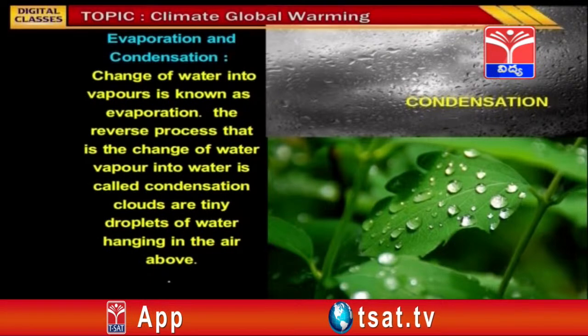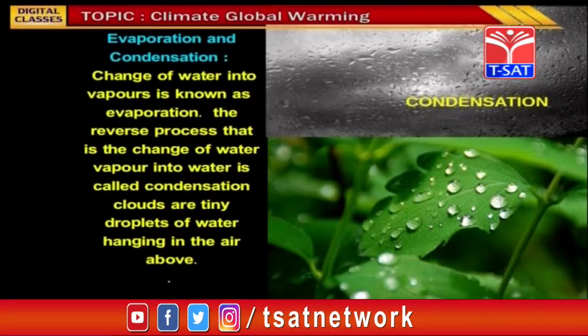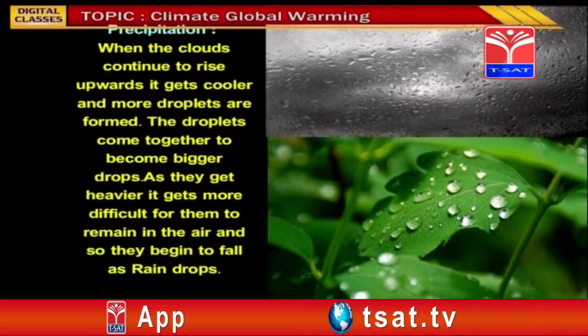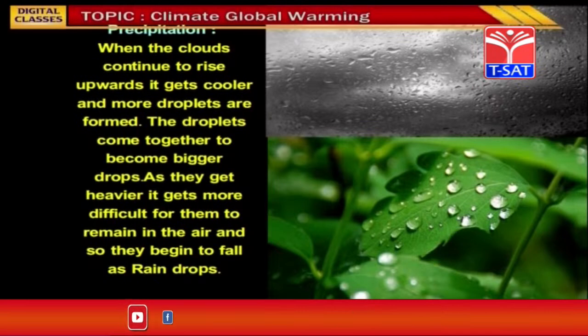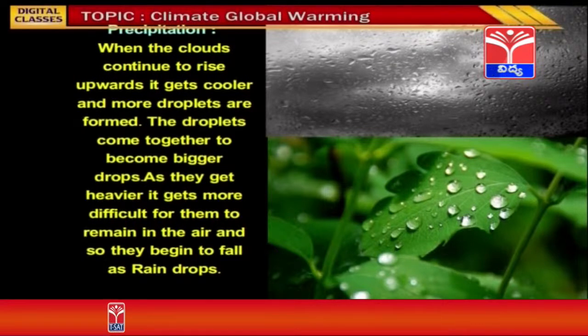Now, in this image, you can also see the process of condensation where you find small droplets on the glass and the small droplets on the leaves. These droplets you can even find on a glass of water just when you fill the water from a fridge. Precipitation. Precipitation is nothing but falling of water drops from the clouds. It may be in the form of rain or it may be in the form of ice, which we call fog, or it may be in the form of hailstones, which we call vadagallu in Telugu.